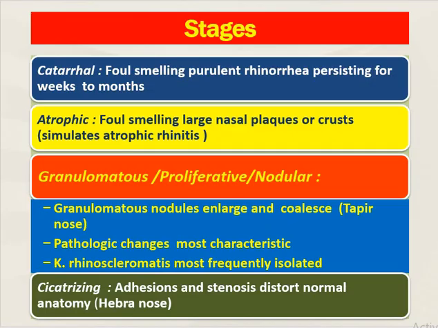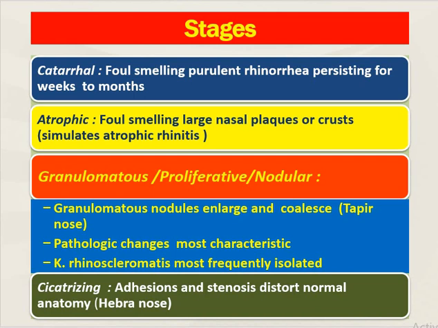The disease goes through different stages. The first is the catarrhal stage, like simple rhinitis, in which the patient develops foul-smelling purulent rhinorrhea persisting for weeks to months. Then comes the atrophic stage, where there will be foul-smelling, large nasal plaques or crusts, which simulate atrophic rhinitis. Syphilis, tuberculosis, as well as rhinoscleroma, are all causes of secondary atrophic rhinitis. Next comes the granulomatous or proliferative or nodular stage, which is the most active stage of the disease, and pathological features are most characteristic.